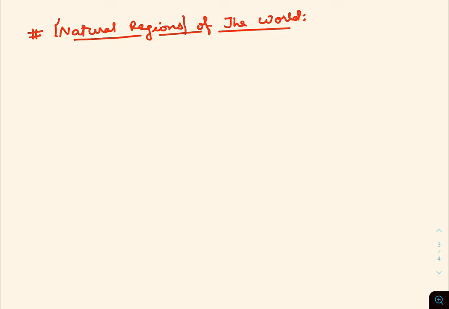So please listen carefully. A natural region is one in which the natural environment, consisting of physical and biological components, is relatively uniform. Now here come two terms.